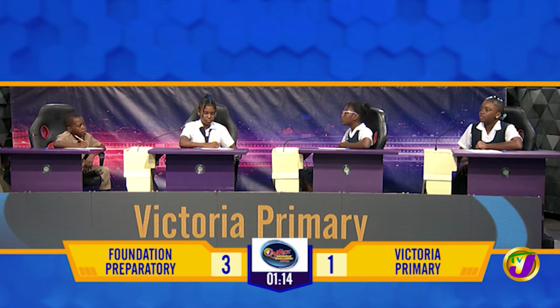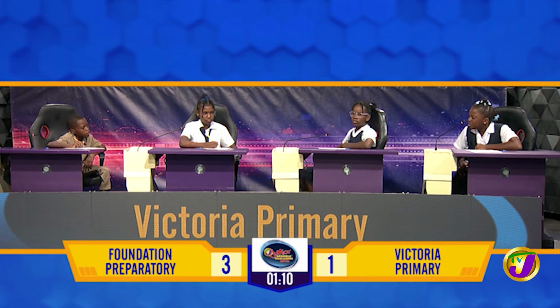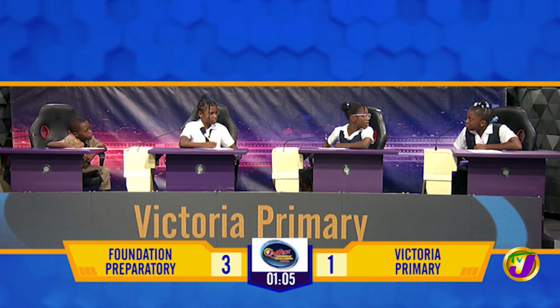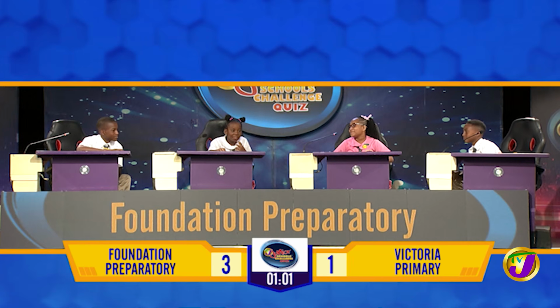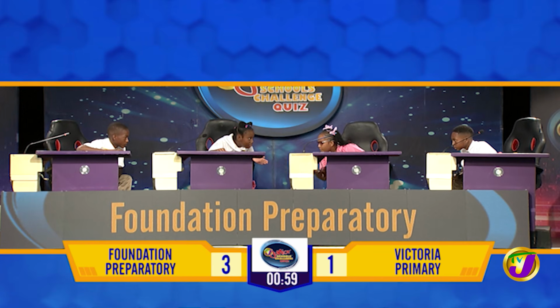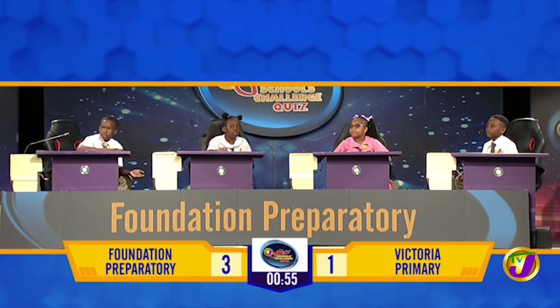Social studies for Victoria. What is the name for a round model of the planet Earth? Geographic. Incorrect. It's globe. Foundation. What is the name for a drawing that shows where places are located? Grid lines. Incorrect. It's a map.